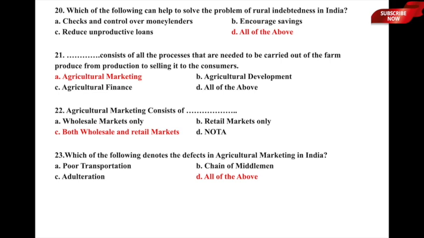So option C, wholesale and retail, is the correct answer to this particular question. I hope that is clear. Let us now move to the next one.